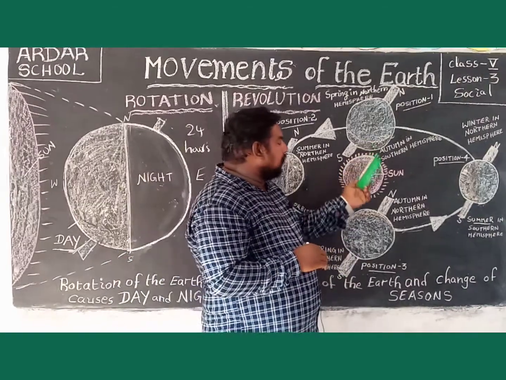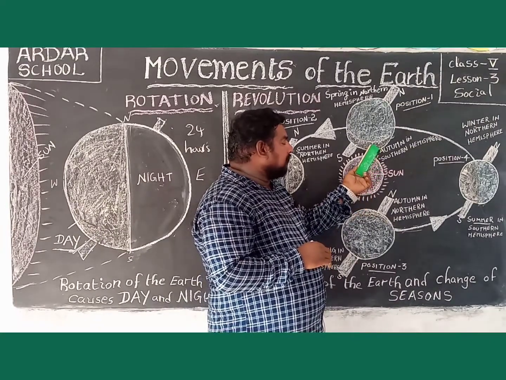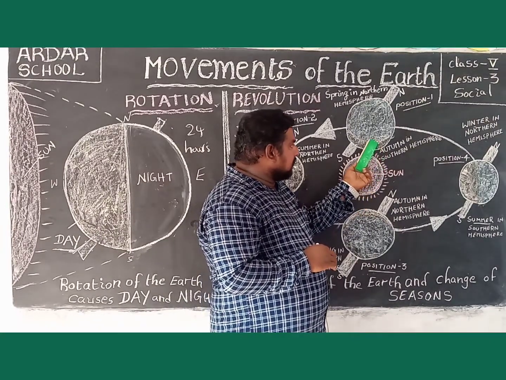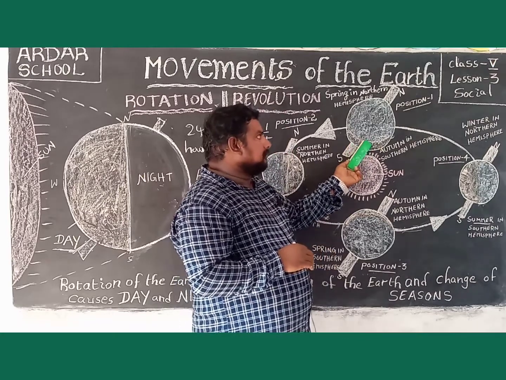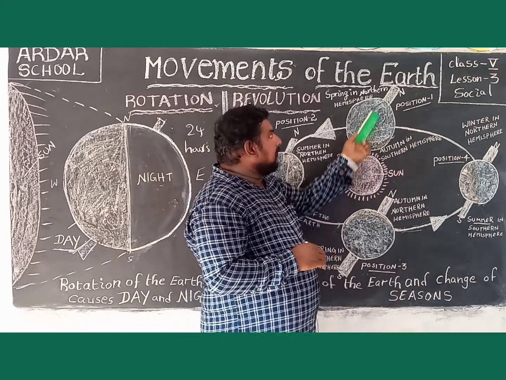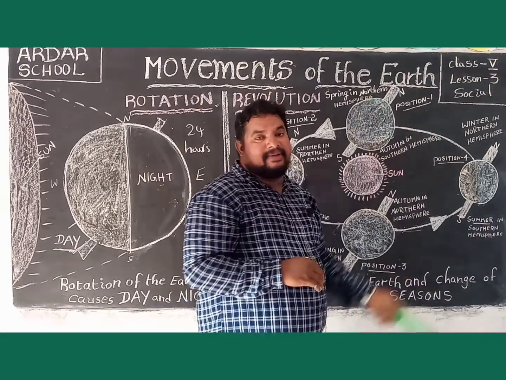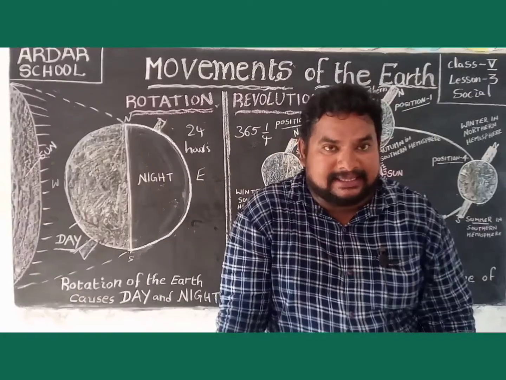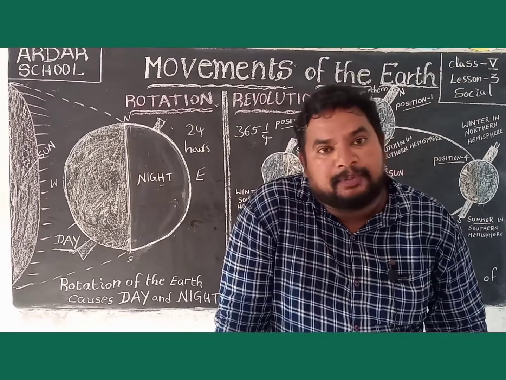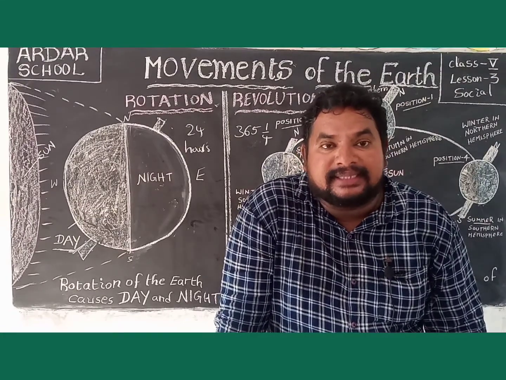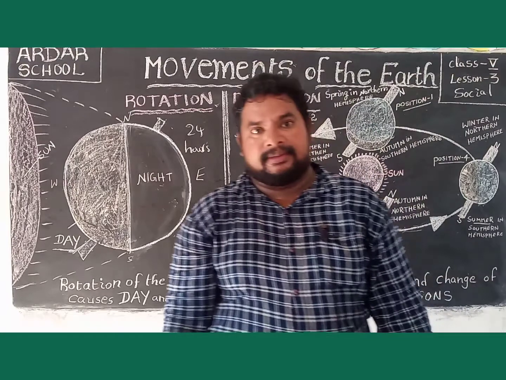Next, position 4: tilted towards the sun, the season is autumn. Tilted away from the sun is spring season. In positions 1 and 3, the sun rays fall directly.